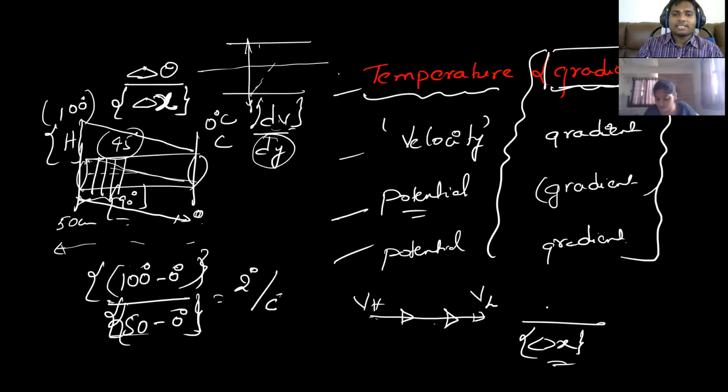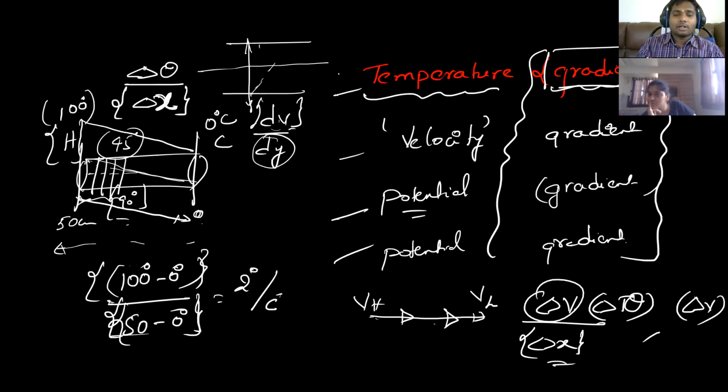Remember this. Potential gradient means we'll write it as delta V. Temperature gradient means we'll write it as delta T or delta theta. Our potential gradient, our velocity gradient means we'll write it as delta V. Got it? Delta V by delta x. So delta V by delta X, so this is velocity gradient. Potential I'm naming it as V.